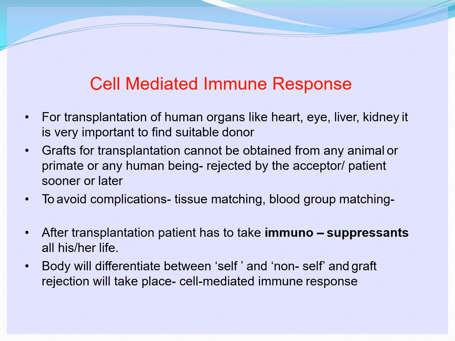What is a graft? You would have learnt in bio, that is botany. Grafting a plant means fixing one plant with another plant and you try to bring a new plant. Okay, so attaching a piece of something, that is what is called a graft. Now here you are grafting a piece of another person's body. Yes, spleen, liver, kidney, you are trying to bring. So this cannot be obtained from any animal or primate or any human being easily, because it may be rejected by the acceptor or the patient sooner or later. So easily one cannot get it.